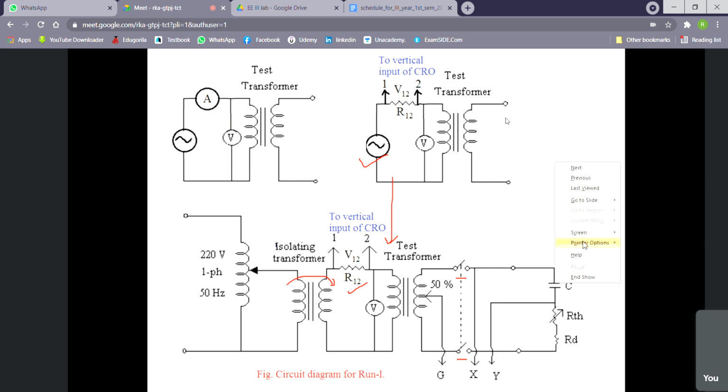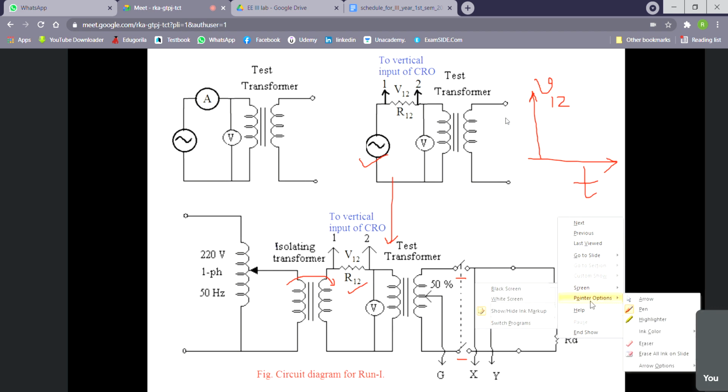Why? Because if you can remember, if you do not give anything on the x-axis, then it will be time. Then whatever you give on the y-axis will be plotted. So obviously V12 should be given at the vertical input of the oscilloscope. Actually, why is vertical input written? Because it is a dual trace oscilloscope. We can give supply to the vertical input, as well as, instead of time, we can give input to the horizontal axis also. For that reason, vertical input is written.